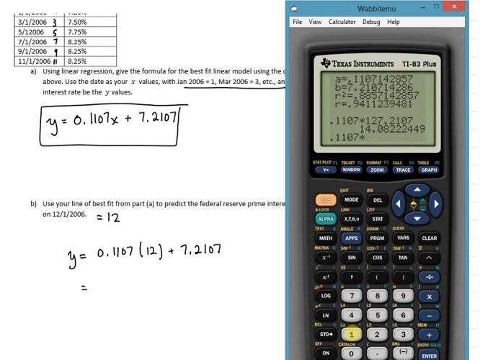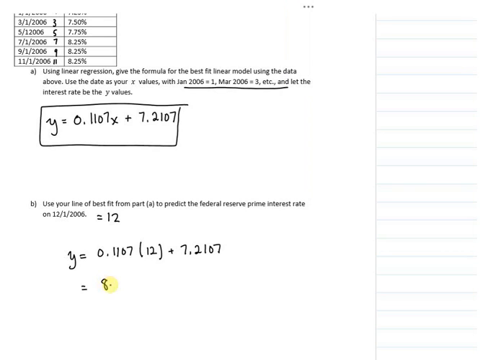Fortunately, typing on a real calculator is easier than this. How about plus 7.2107? And we get 8.54%. I don't care how many decimal places you put on an exam if it's reasonable.